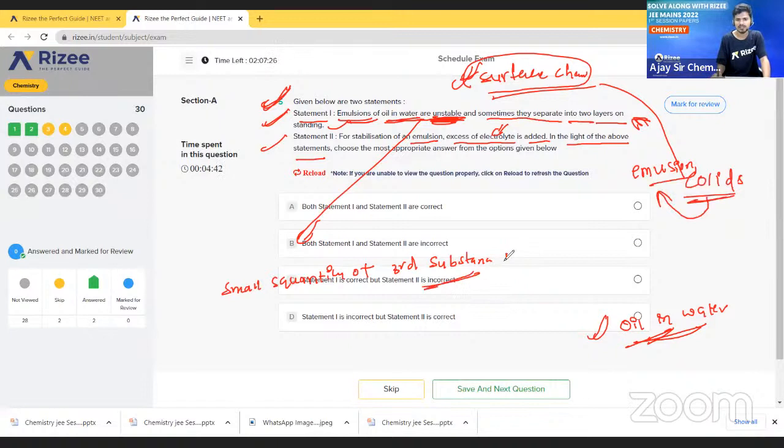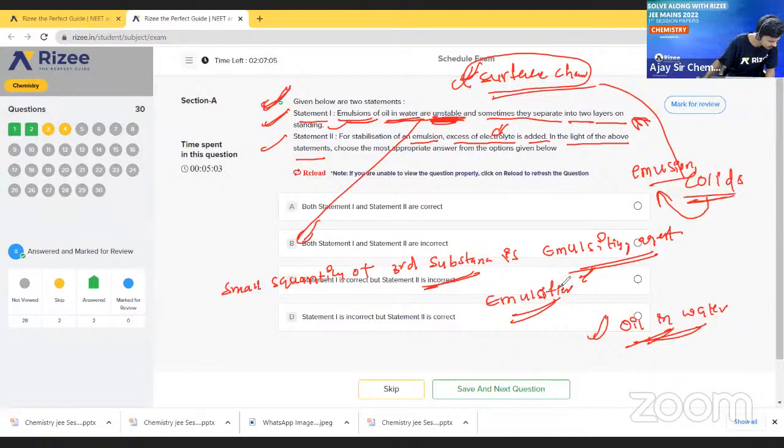This third substance is called what? Emulsifying agents, also called emulsifiers. Okay, Anurag, very good. Emulsifiers. So we have to add them.